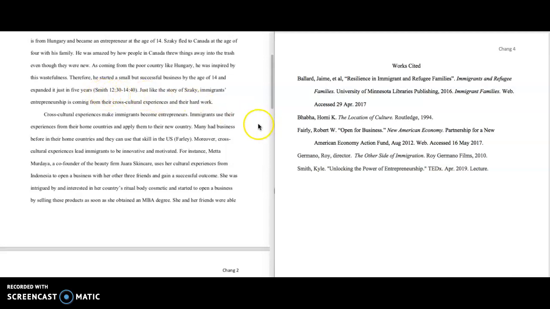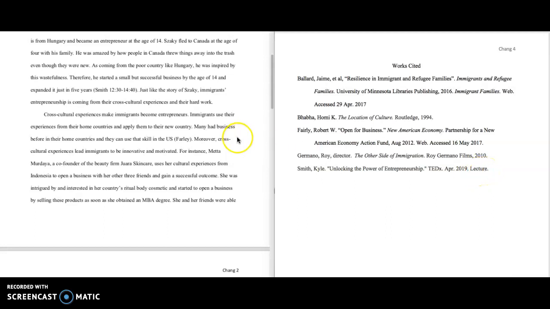So I'm going to come over here, and I see Smith, comma, Kyle. So this is the last name, comma, the first name. Here is the name of the video. In this case, it's a TED Talk. So it's called "Unlocking the Power of Entrepreneurship." Notice that it has the quotation marks. And then over here, it says TEDx. That's the website it comes from. And that's where TED Talks are located. Then it has April 2019. That's the date of his TED Talk. Here at the end, I put lecture, just to be clear that it was him giving a talk.